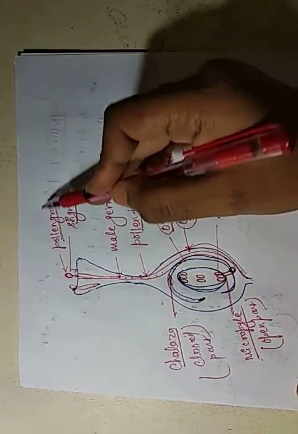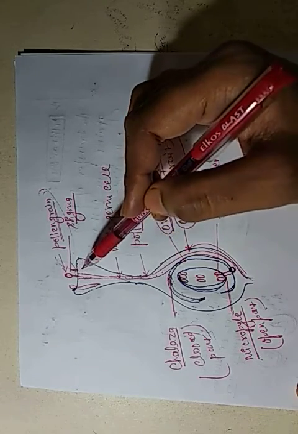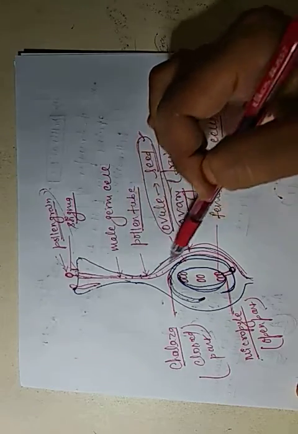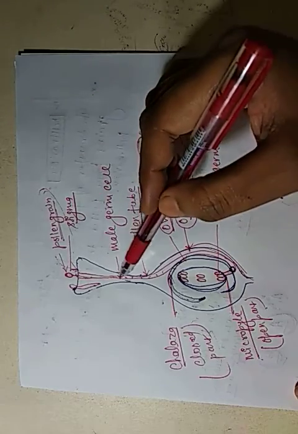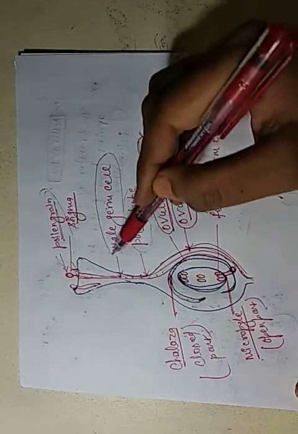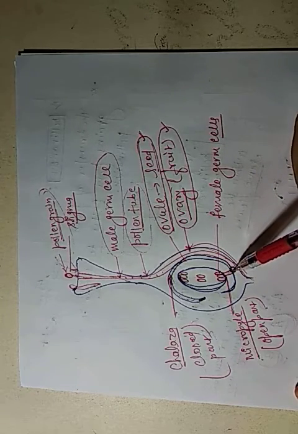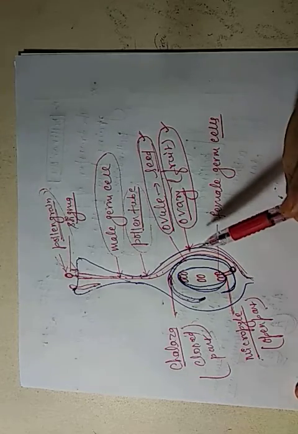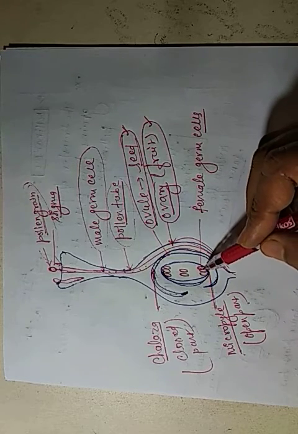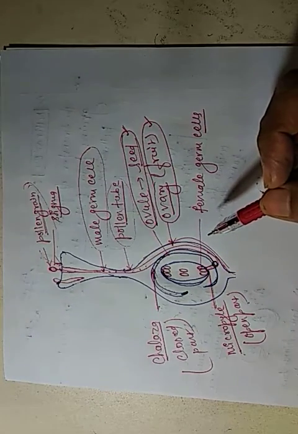In this way the pollen grain reaches the female germ cell, and then fertilization proceeds, which we will discuss in the next class.